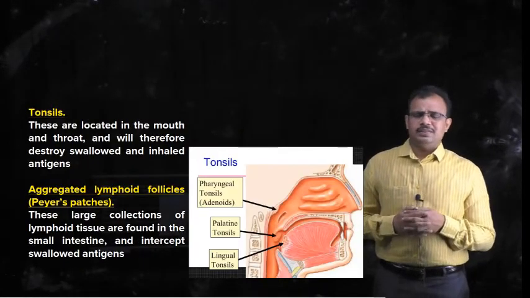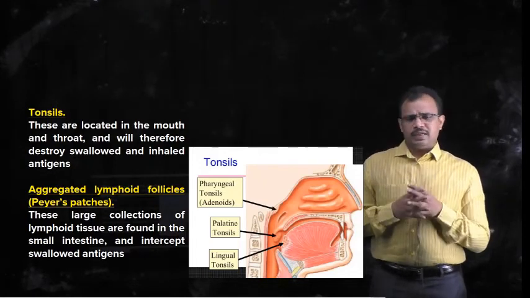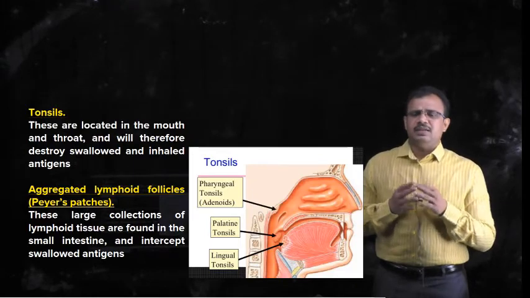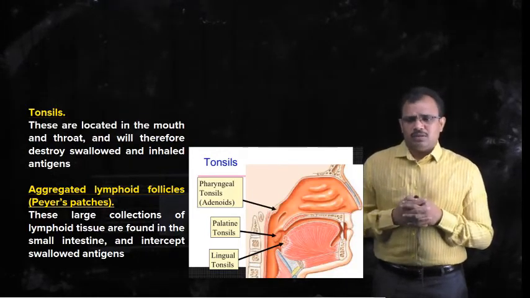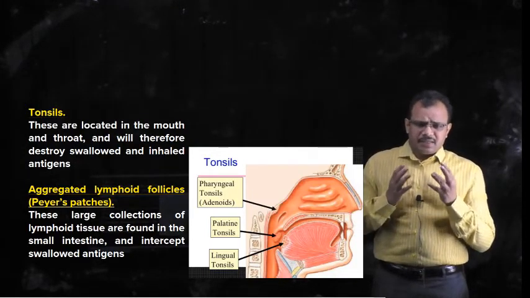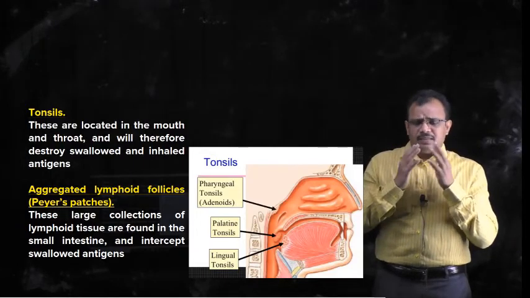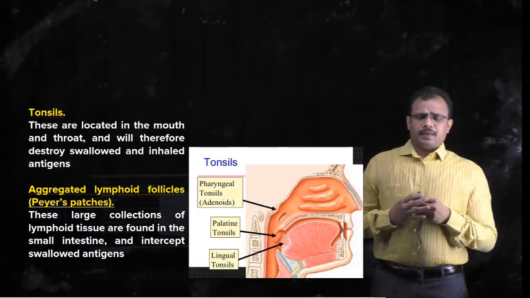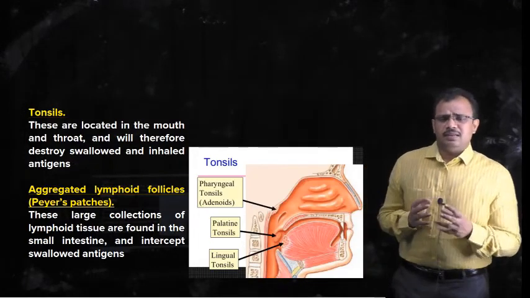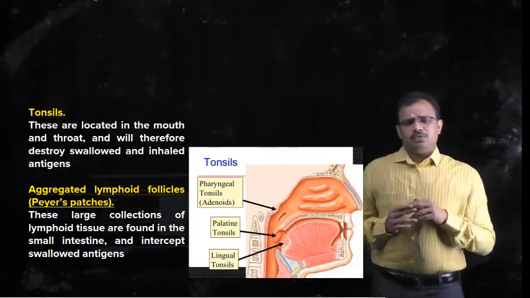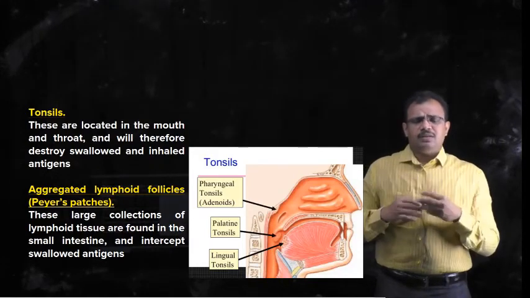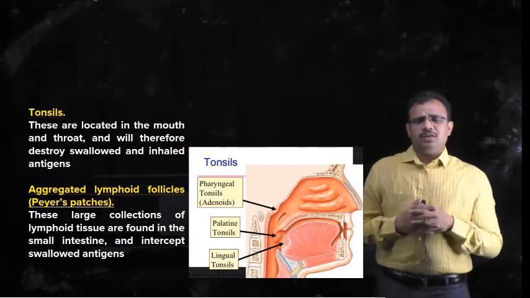These tonsils are located in the mouth, behind the nasal cavity and in the throat, and hence the air that is inhaled will pass through these tonsils, and they will trap the microbes or any invaders that enter into the respiratory system or into the body.